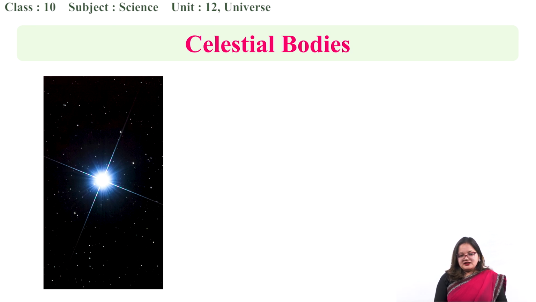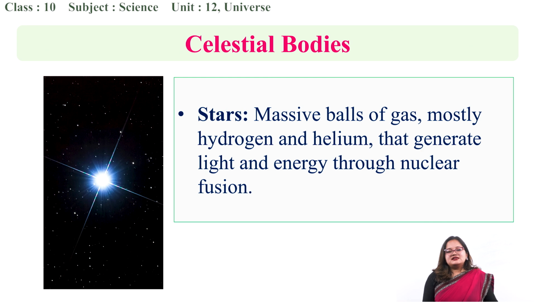This is a star, and this is again not an ordinary star. The name of this star is Sirius, which is the brightest star that we can see. So what exactly are stars? Stars are simply massive balls of gas, mostly hydrogen and helium, that generate light and energy through nuclear fusion.